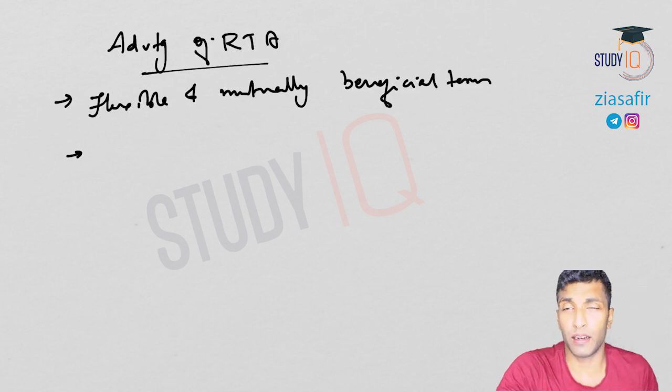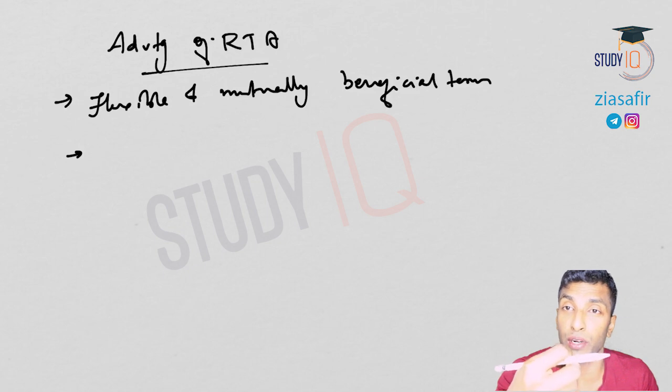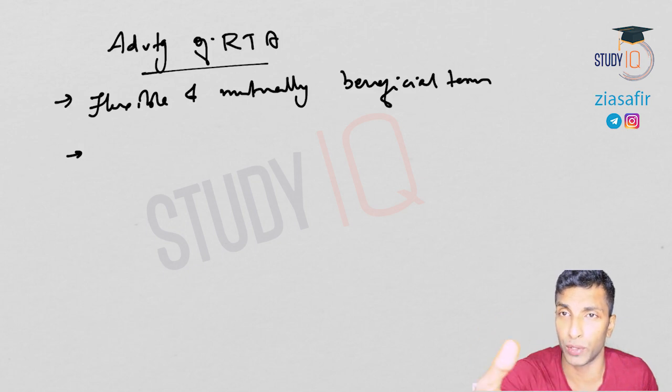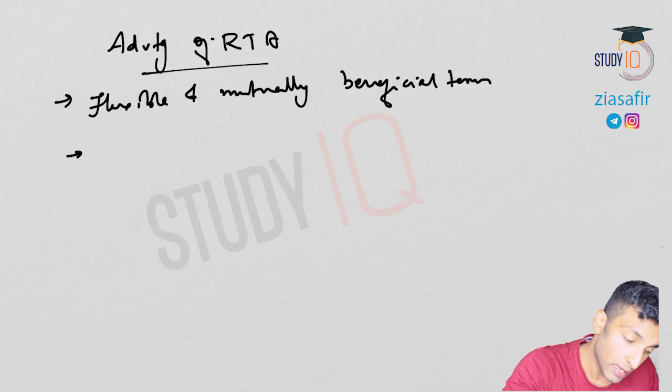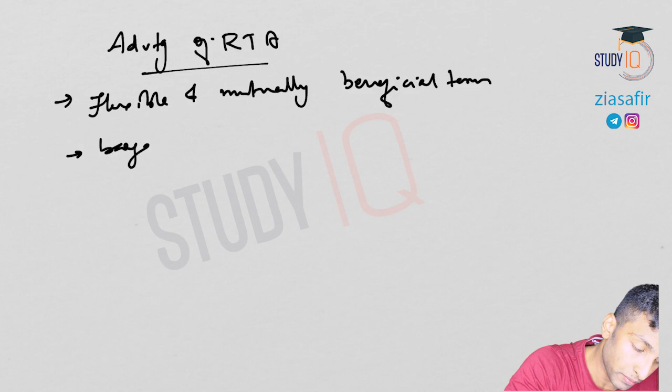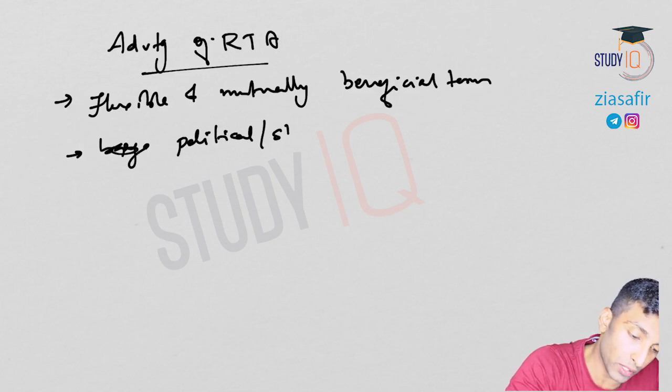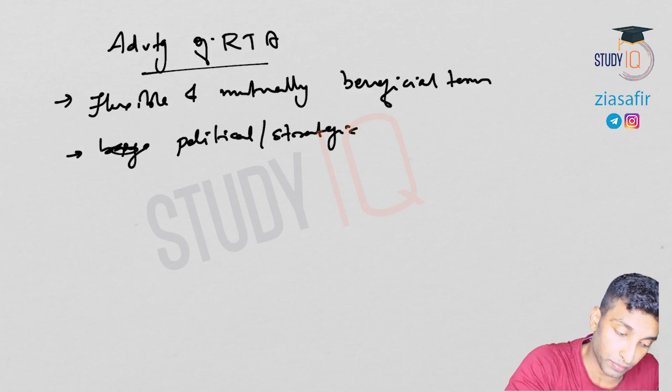Then there may be a political or strategic advantage, because it will increase your voice in the big forums like WTO, G20, etc. If you have a regional trade agreement block, a strong block, that helps to raise your voice in big forums like WTO, G20, G7, etc. So bargaining power, or political or strategic advantage.